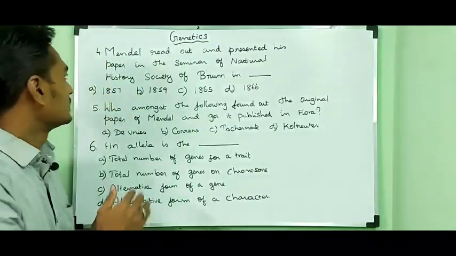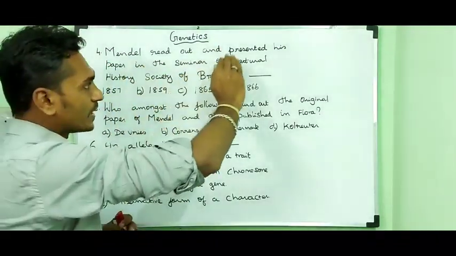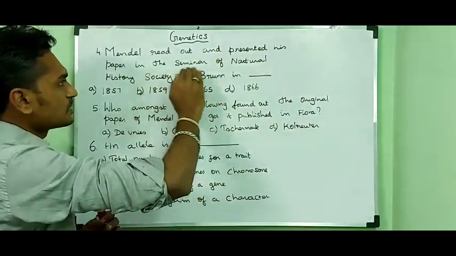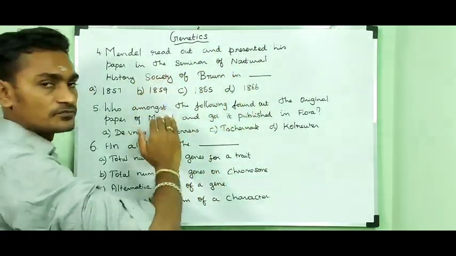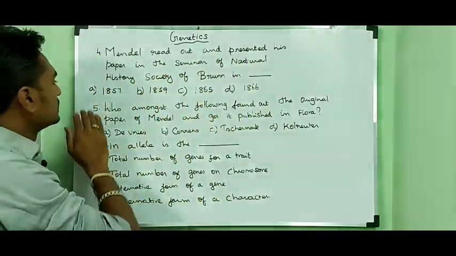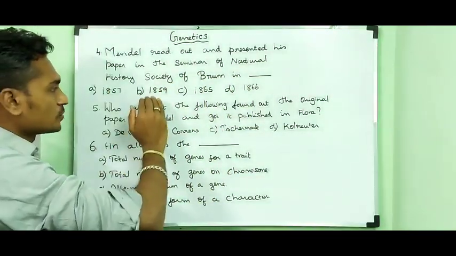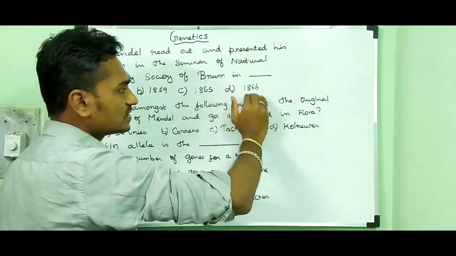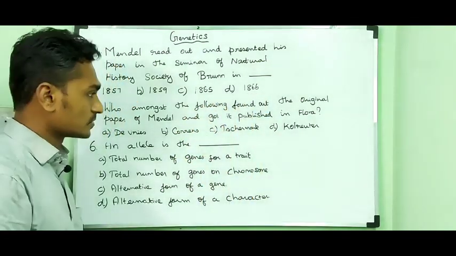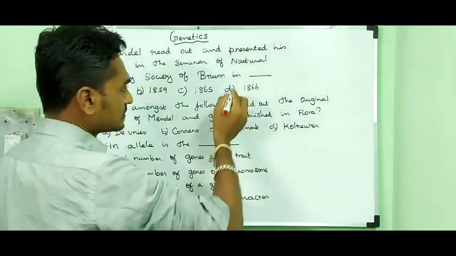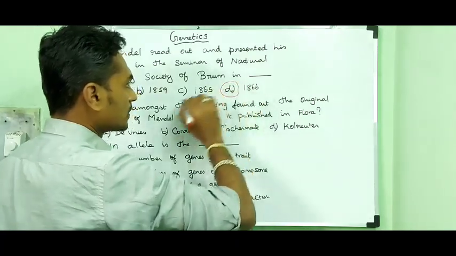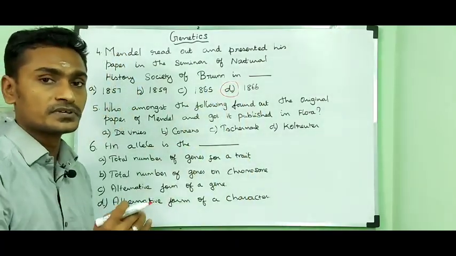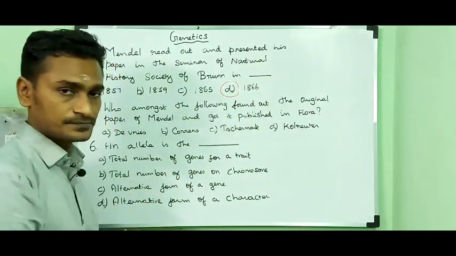The fourth question: Mendel read out and presented his paper in the seminar of the Natural History Society of Brno in the year: option A 1857, option B 1859, option C 1865, option D 1866. So the answer is 1866. He presented and published his paper in the year 1866.